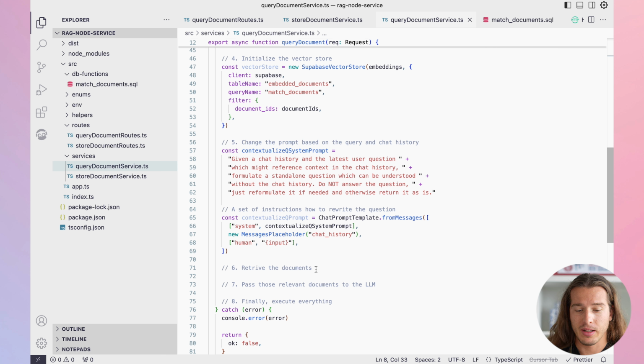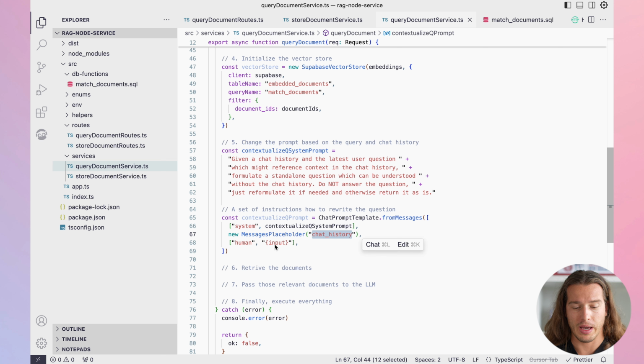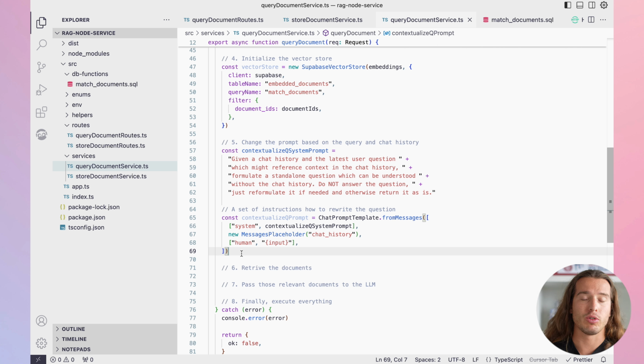Given a chat history and the latest user question, which might reference context in the chat history, formulate a standalone question which can be understood without the chat history. Do not answer the question, just reformulate it if needed and otherwise return it as is. We have this system prompt, we have chat history, and we have the new user's prompt. This is just a set of instructions of how to rewrite that question. And now we can actually retrieve the documents based on this changed prompt.